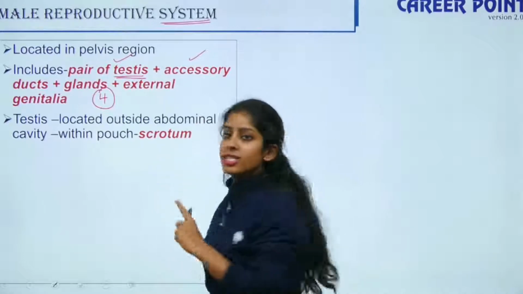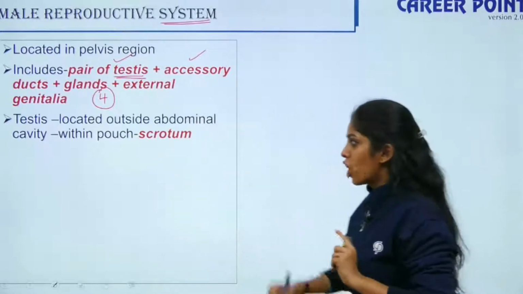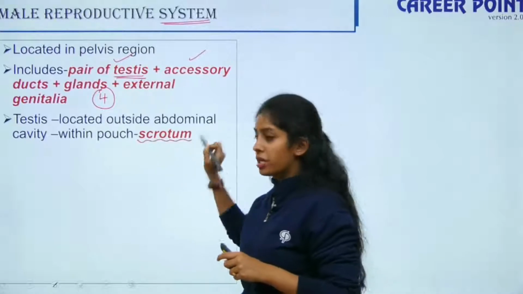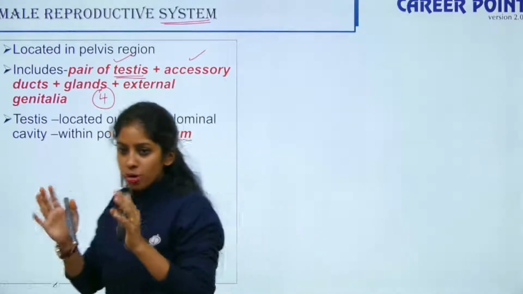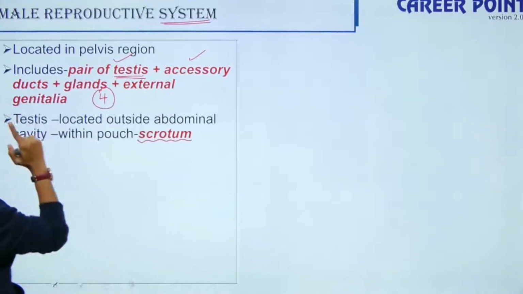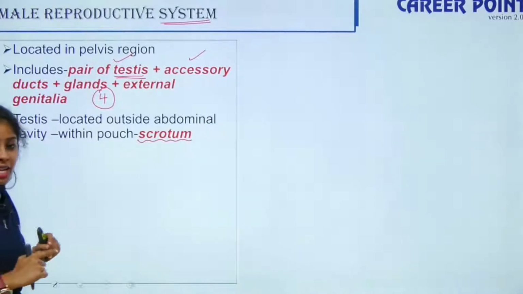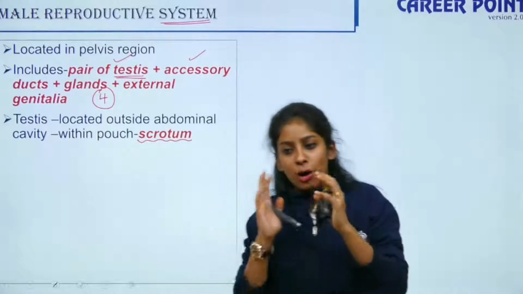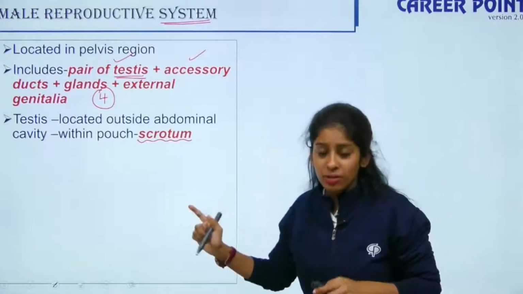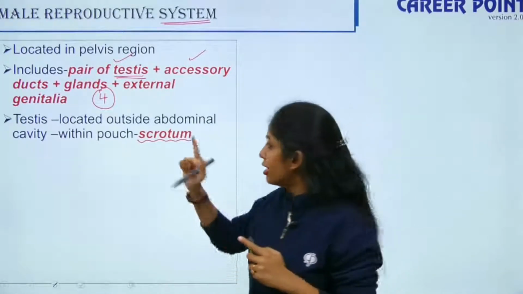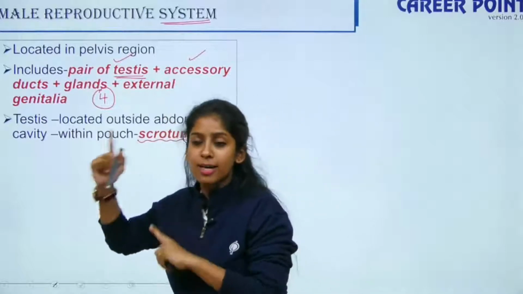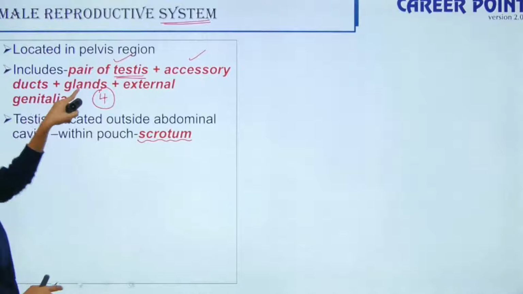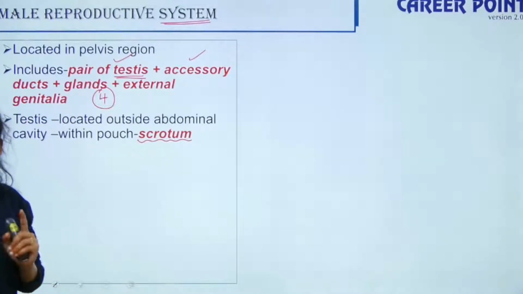Your testis is located outside the abdominal cavity, within a pouch that is called the scrotum. All of us have an abdominal cavity, but your testis, the important male sex organ, is located below the abdominal cavity within a pouch called the scrotum. Why is it designed to live outside the abdominal cavity? The primary function of the testis is to produce the male gamete, that is, the sperms.